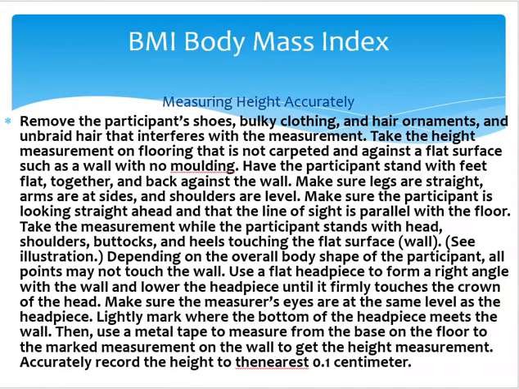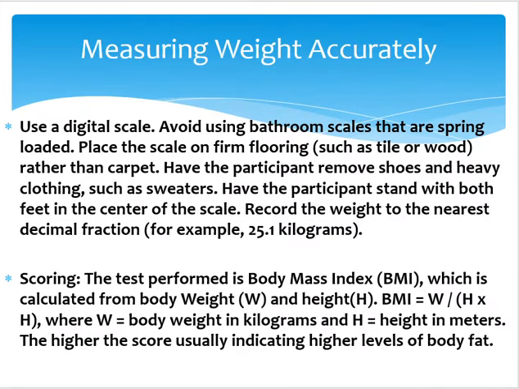At the time of measuring the BMI, you have to see that for taking the height, the person or the student is not wearing shoes, and when the weight is being taken, he or she is not wearing very bulky clothes, because the weight will come out higher. For BMI, it is very simple. You have to measure the weight and measure the height, and the formula is BMI is equal to weight upon height into height, that is height square. So weight in kg by height in meter square, this is the formula for BMI. So you can mention all the BMI details.